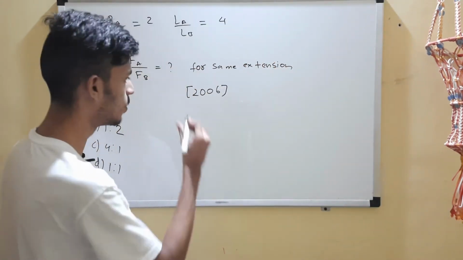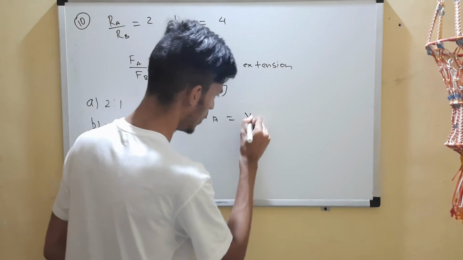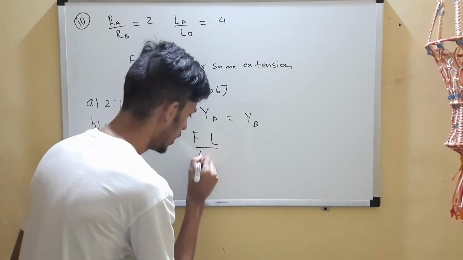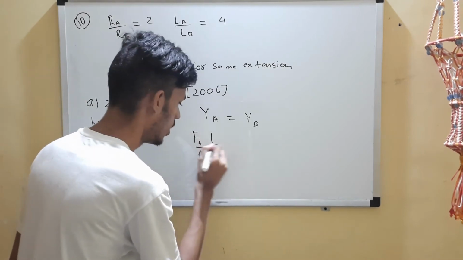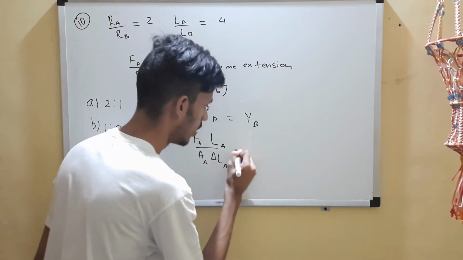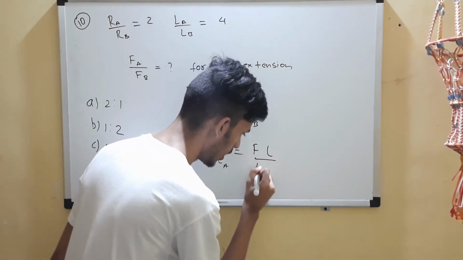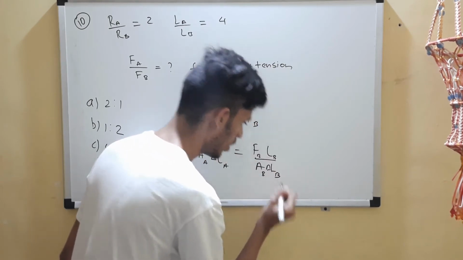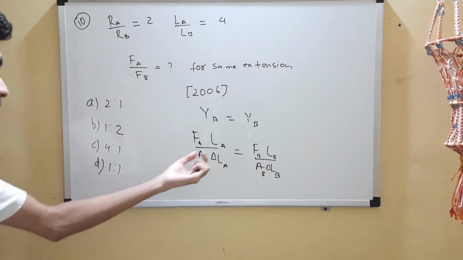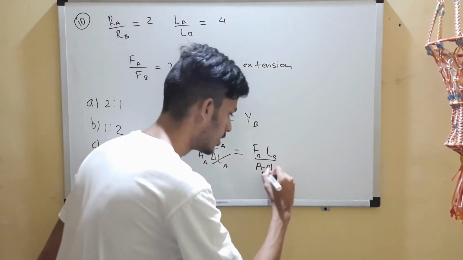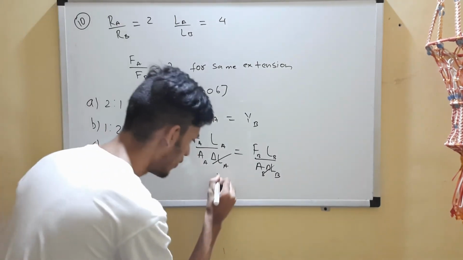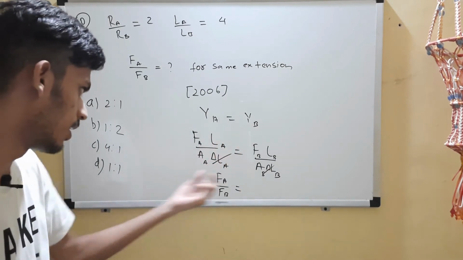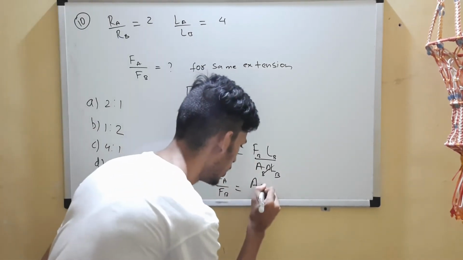Okay, it is given that the two wires are made up of the same material. So what are you going to do? Young's modulus of A equals Young's modulus of B, FL by A delta L for A equals FL by A delta L for B. For the same extension, delta LA will be equal to delta LB, so these terms will cancel out. Now you have to find FA by FB, that will be A by AB.